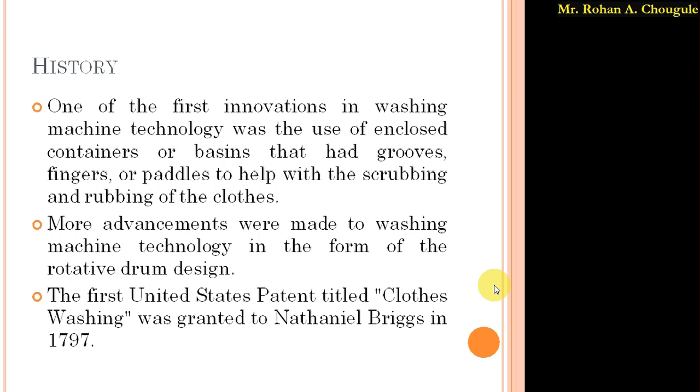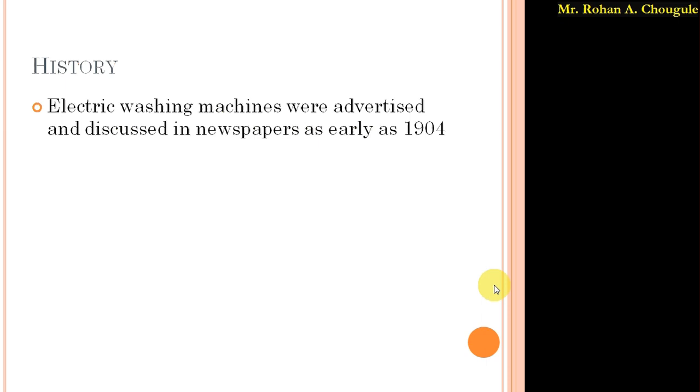Nowadays we have washing machines which are fully automatic and operated on electricity. These electrically operated washing machines came into the picture in the early 1904. As I said, electric washing machines were advertised and discussed in newspapers as early as 1904. After that, now we have washing machines which are fully automatic.